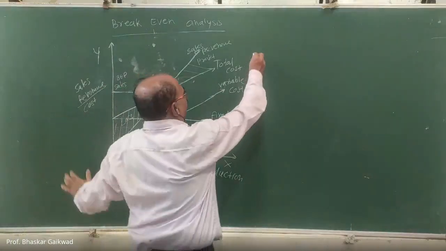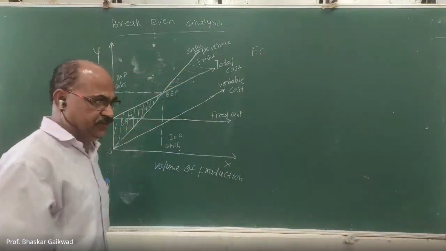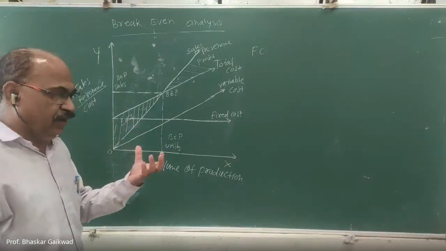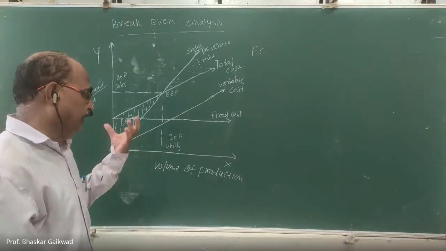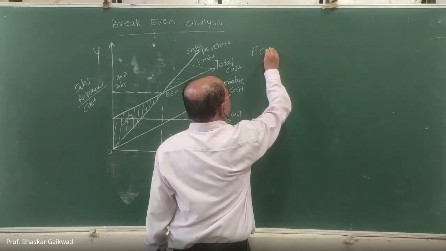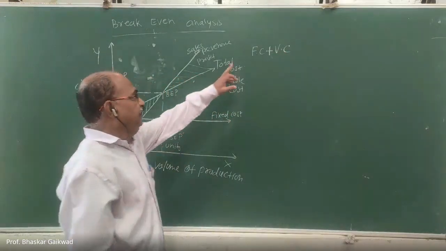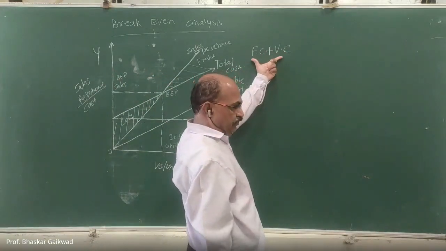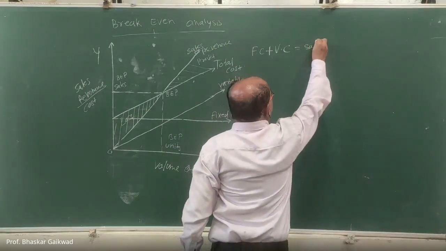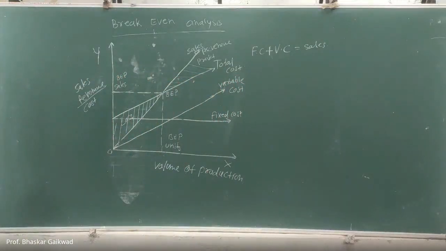Now, let us say FC is your fixed cost. Fixed cost means capital cost to purchase machinery or the land, building, etc. Initial cost. Fixed cost plus variable cost, like this. Okay, so fixed cost plus variable cost without any profit, if you go like this, then it will be sales. It will be sales. Correct.